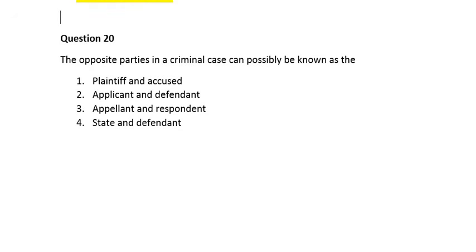Question 20. The opposite parties in a criminal case can possibly be known as: number 1, plaintiff and accused. Number 2, applicant and defendant. Number 3, appellant and respondent. Number 4, state and defendant. So guys, here the correct answer is number 4, which says state and defendant.